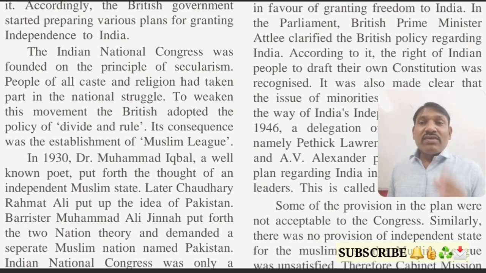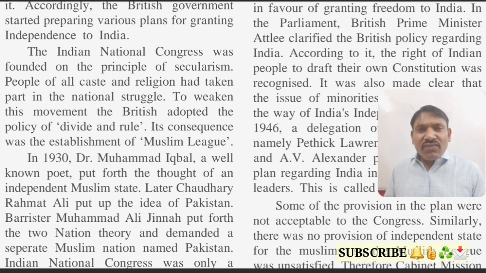The consequence was the establishment of the Muslim League. Yes students, this policy badly affected the Muslim League. We have studied about the Muslim League earlier also. So we can see the consequences created after the divide and rule policy.